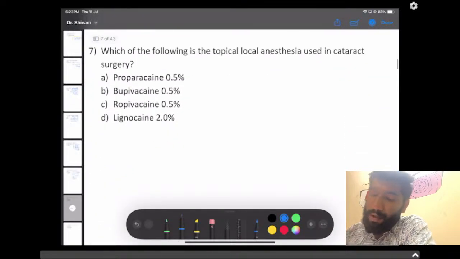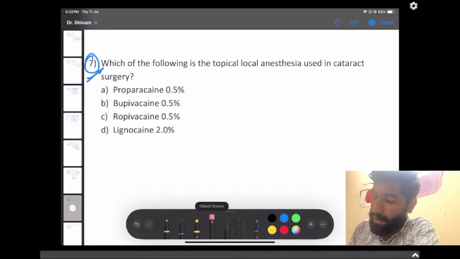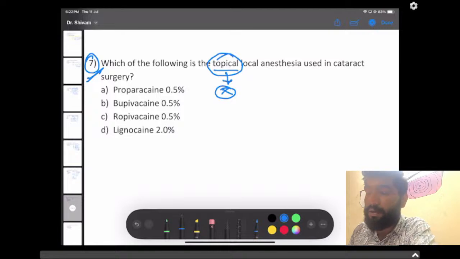Now, let's do this question. This was a typical question, we can say a tuition question, or a question which is not recalled properly, because some are saying that the word topical was mentioned, some are saying topical was not mentioned. So it all depends if the word topical was mentioned or not.